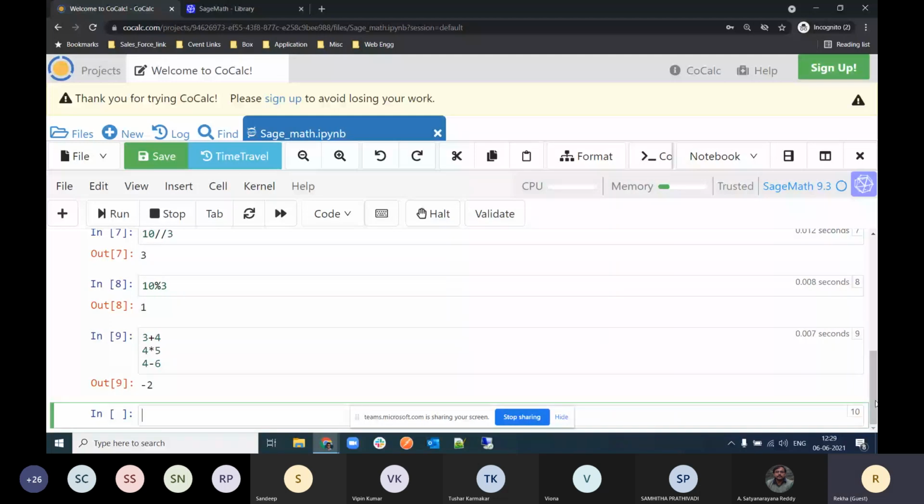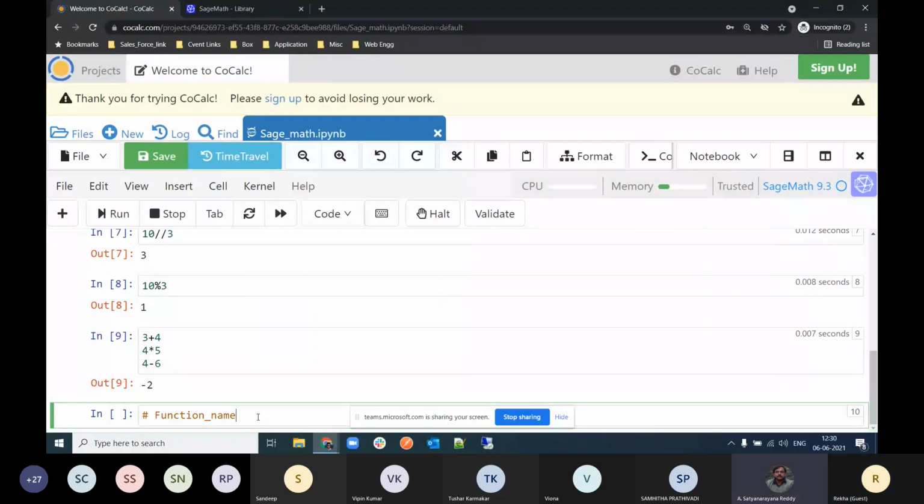Moreover, you can add a cell in between. If you want to add a cell above, you can do that by pressing A on the keyboard, and if you want to add a cell below any cell, you can press B.